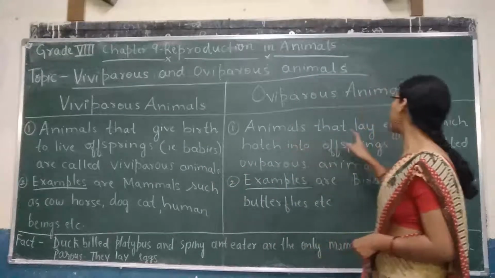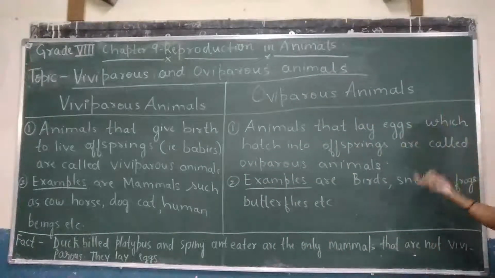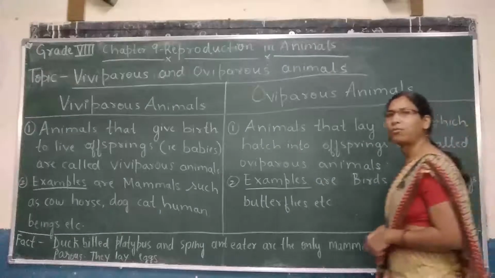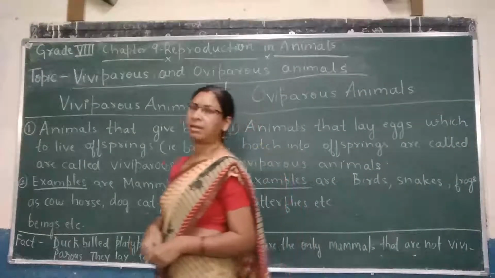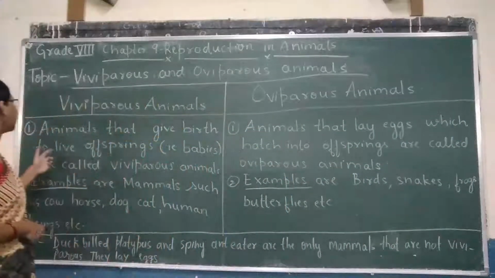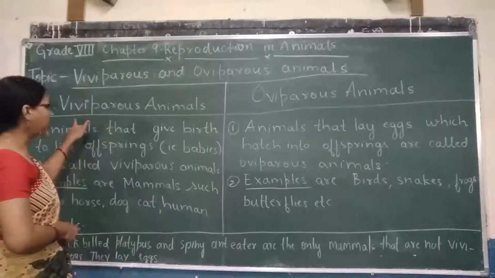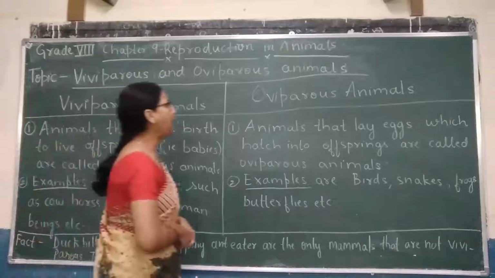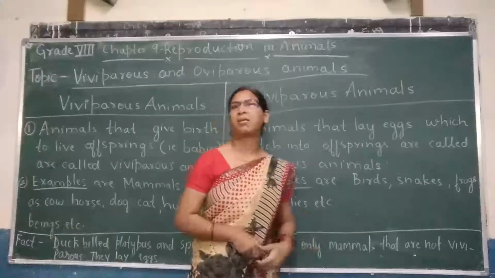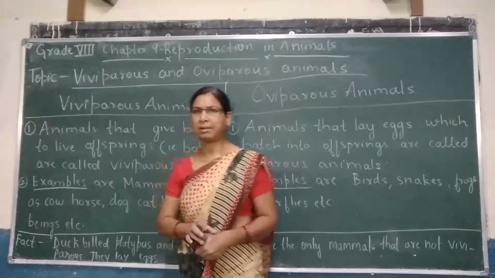Whereas the animals that lay eggs which hatch into offspring are called oviparous animals. So in simple, the animals which give birth to young ones are called viviparous animals, and the animals which lay eggs are called oviparous animals.